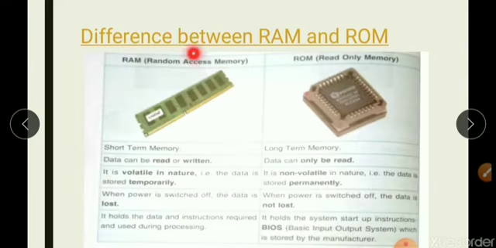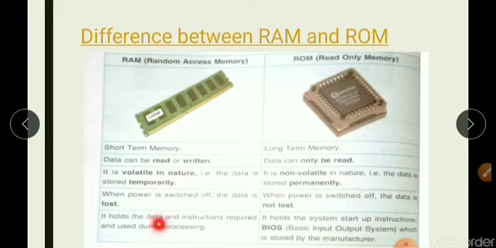Next, see the difference between RAM and the ROM. RAM, random access memory, and read only memory. RAM is called as short term memory and ROM is called as long term memory. In RAM data can be read and written, and inside ROM data can be read only. RAM is volatile in nature, ROM is non-volatile. In RAM, when the power is switched off, the data is lost. In ROM, when the power is switched off, the data is not lost.